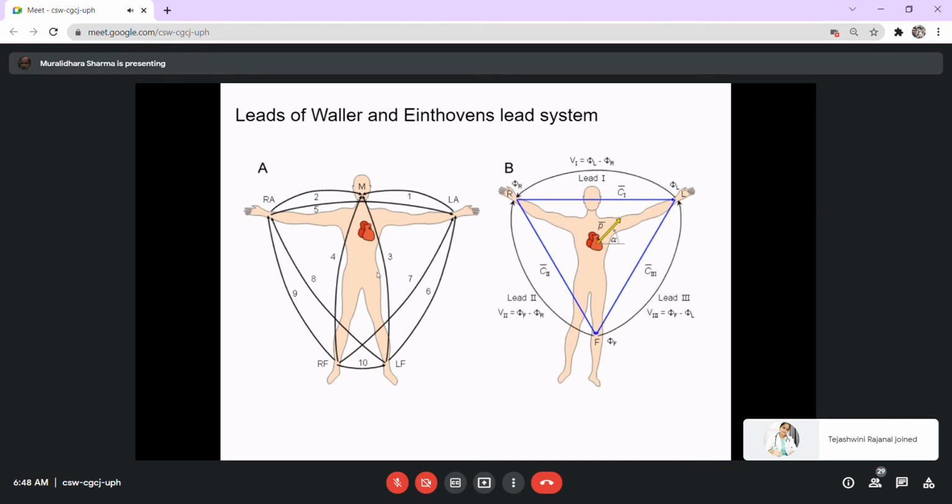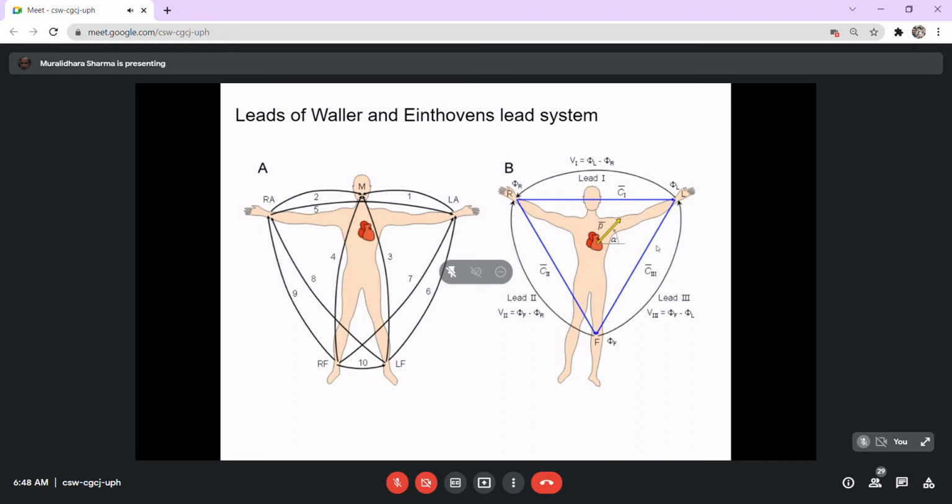But at present, for all practical purposes, we depend upon what Einthoven has proved, that there are 3 reference points: the right arm, the left arm, and the left leg, usually called R, L, F. These 3 reference points form isoelectric lines, and when you connect all 3 points together, there will be no current flowing across.